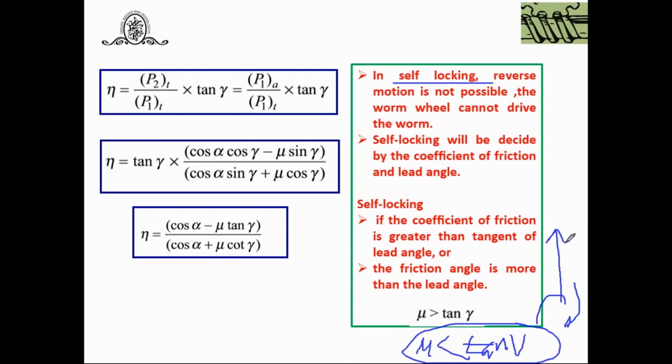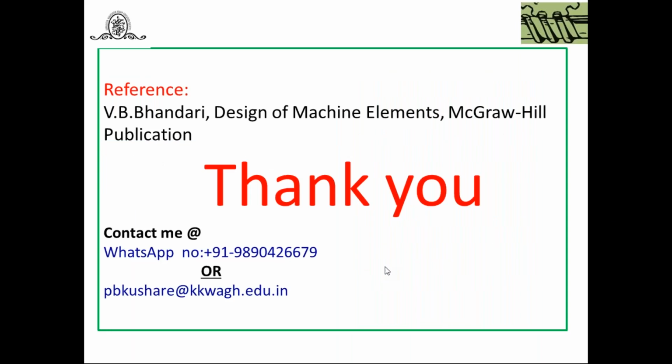And there is a need, in case of failure of the gearbox, to run the worm by the worm wheel. During that time it runs, but it is not the case of the worm wheel becoming the driver and the worm becoming the driven member. Try to understand. Such a provision is there in some cases to take care of accidents and failure of the gearbox. Try to understand these things and remember this. Okay, this is about the friction in worm and worm gear drive.